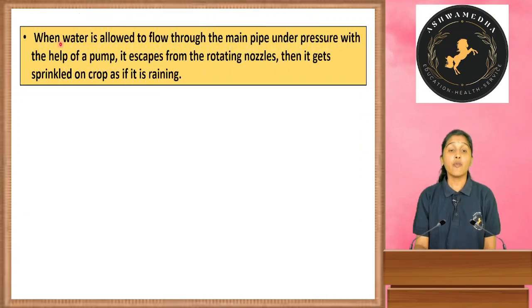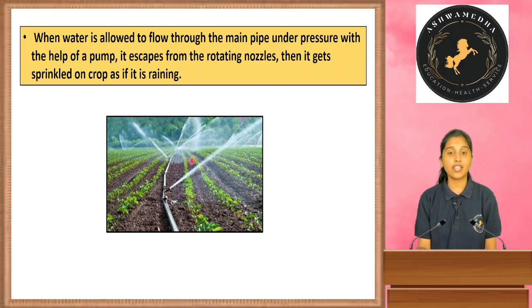Here, when water is allowed to flow through the main pipe under pressure with the help of a pump, it escapes from the rotating nozzles. Then it gets sprinkled on the crop as if it is raining. Okay, you can observe here. This is the sprinkler system.